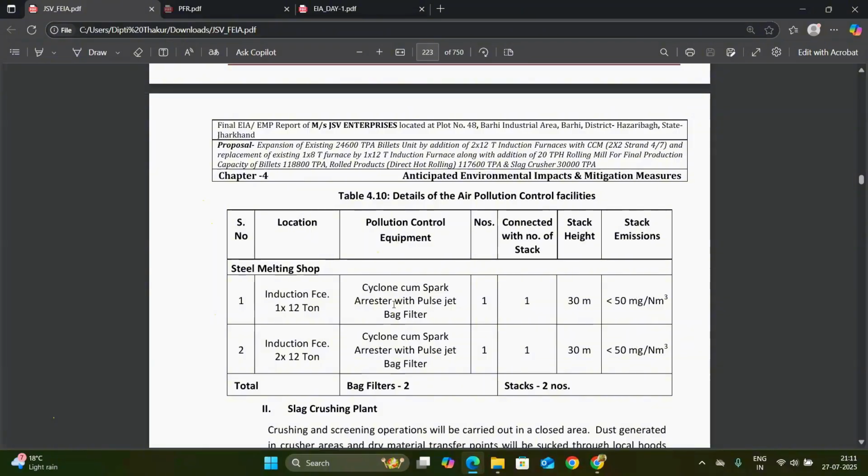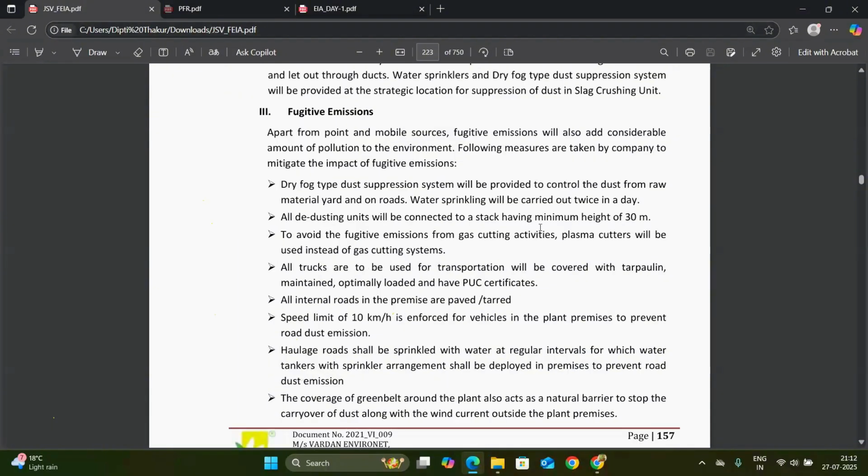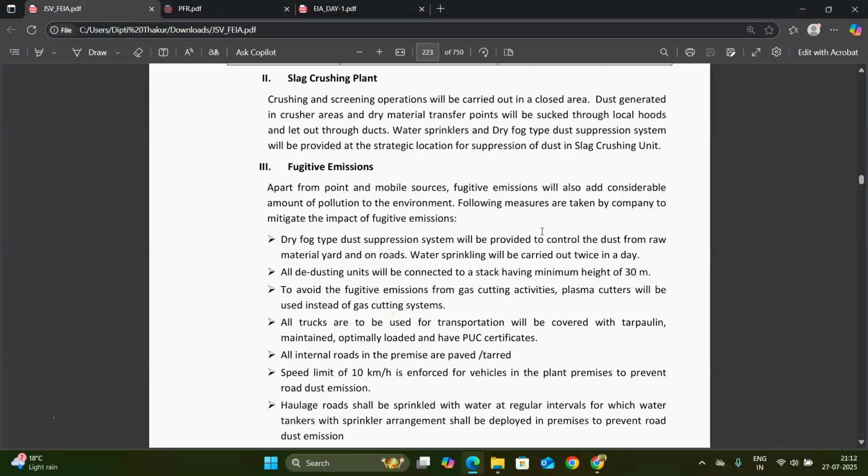Next, details of air pollution control facilities. If pollution happens due to the project installation or expansion, then we have to control the pollution, and for this we have to ensure that the plant is controlled by equipment: a cyclone cum spark arrestor with pulse jet bag filter, and for the induction furnace, a cyclone cum spark arrestor with pulse jet bag filter, so two bag filters are installed for controlling air pollution. There is a slag crusher plant.